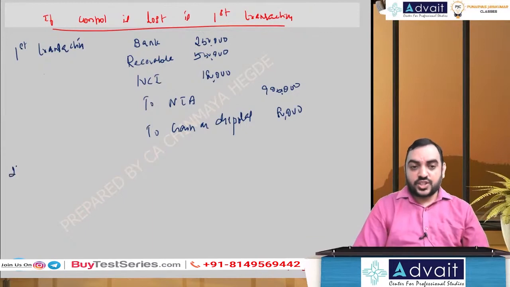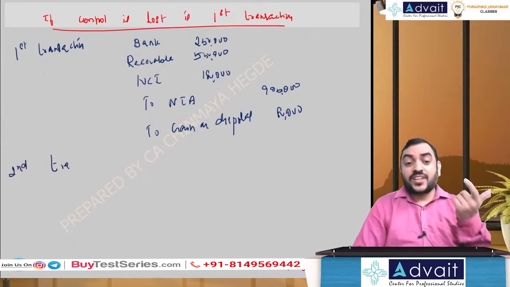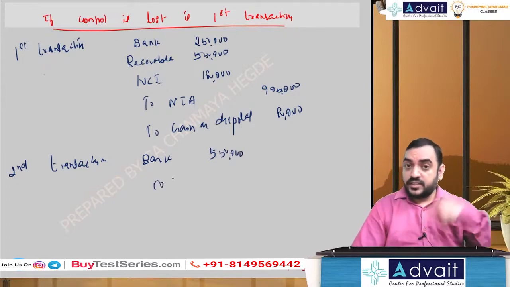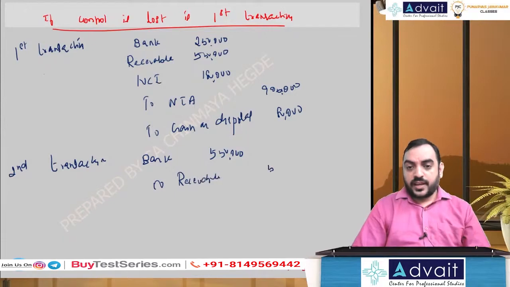And in the second transaction, you have to receive that money. So the entry will be bank account 5,50,000 to receivable, the entry we have written, that you close it now, to receivable 5,50,000. And because control is lost in the first transaction, consolidation is terminated.